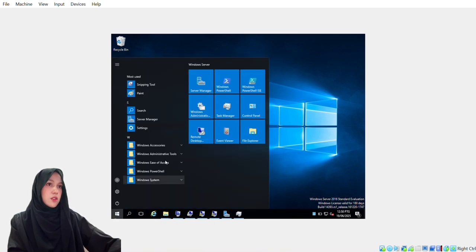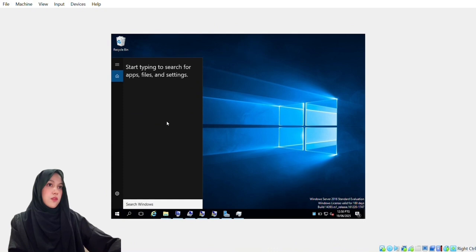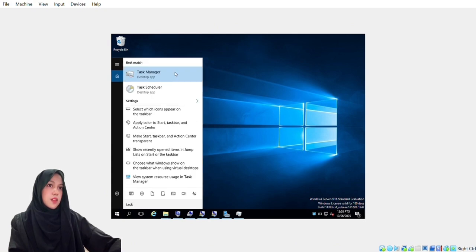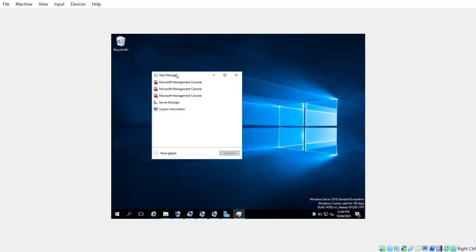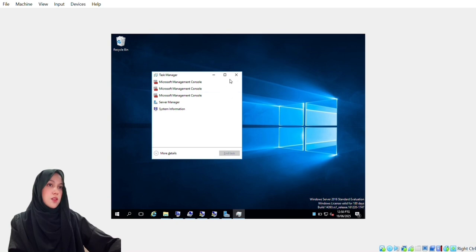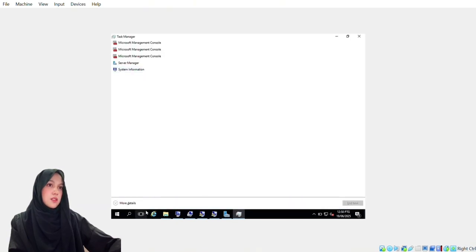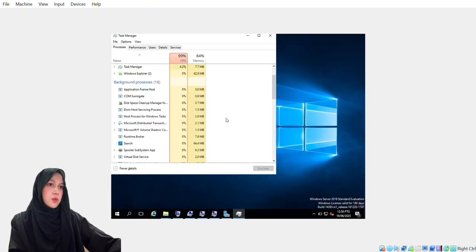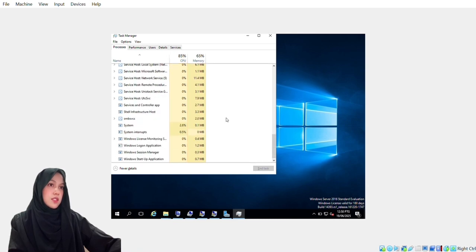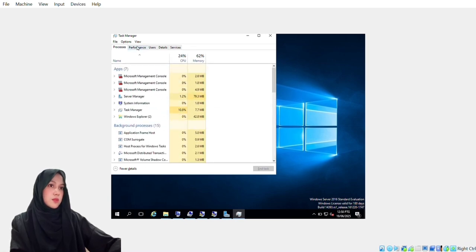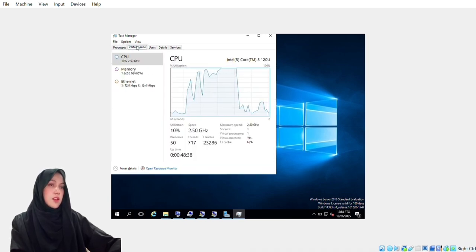Firstly, click on the Windows icon and go to Search and search for Task Manager. Here, you can click on More Details and it will show you the details of Task Manager. While you scroll down, in here, there's your PC runs and application runs.